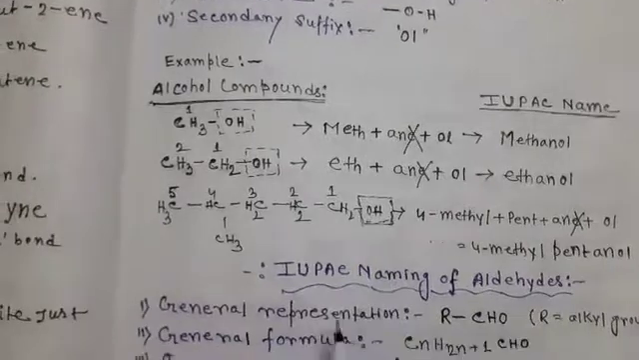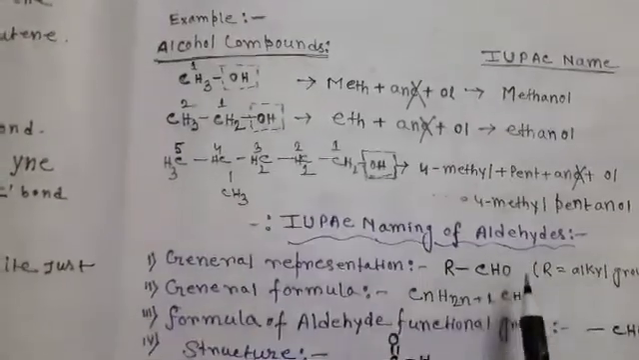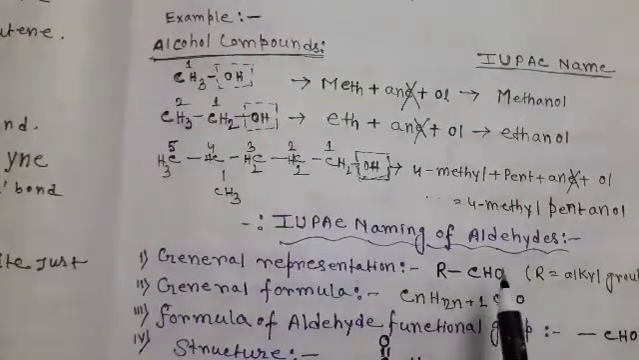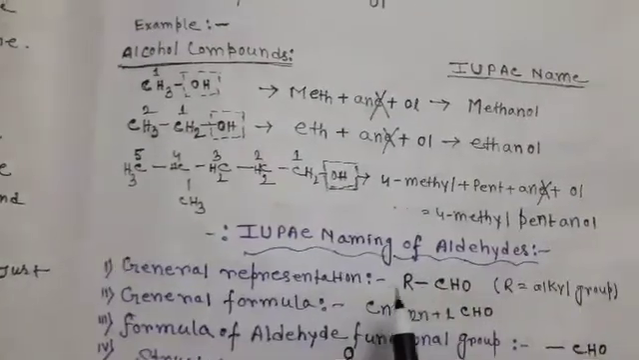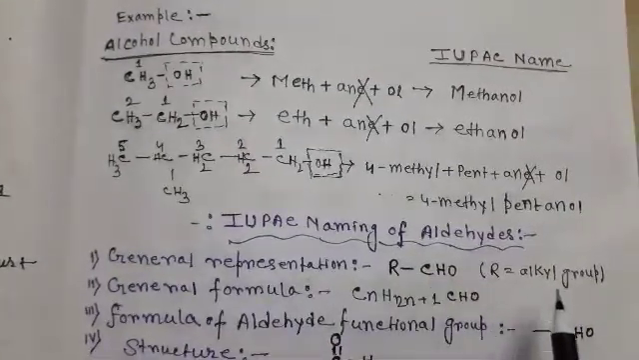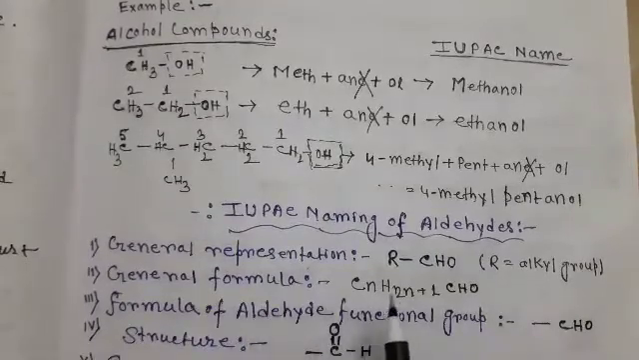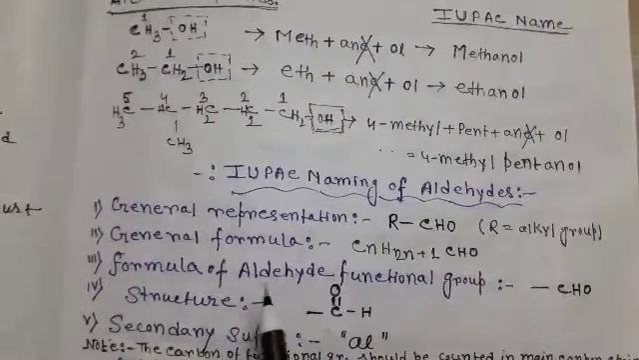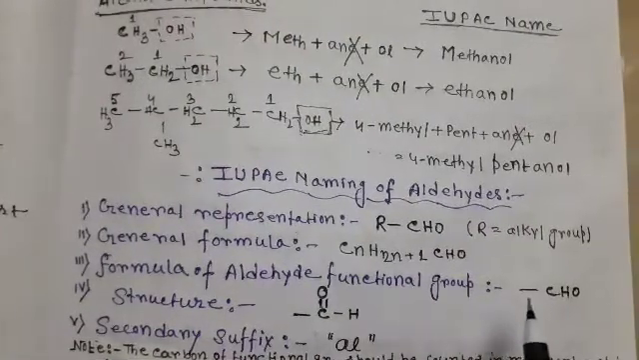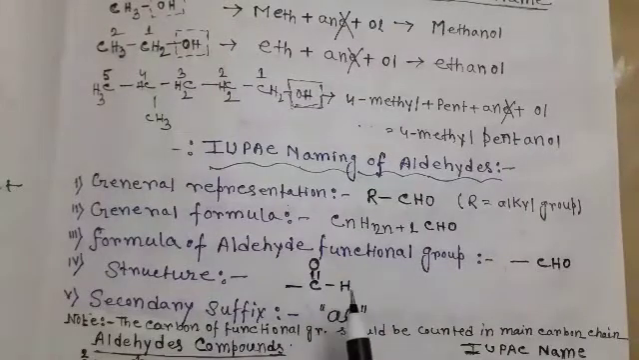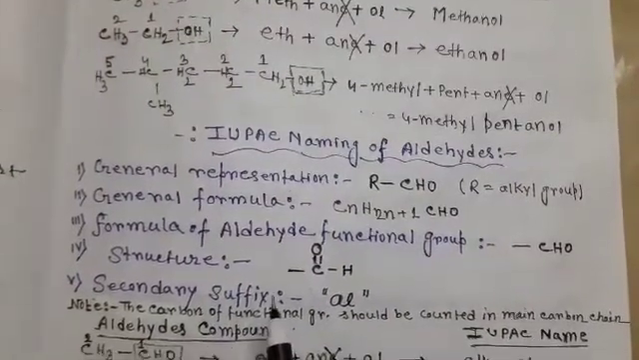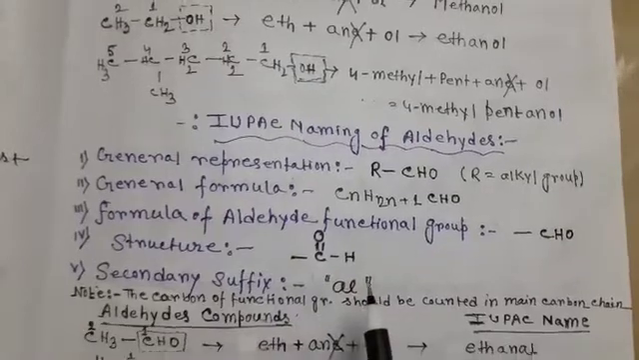Next, IUPAC naming of aldehyde. Aldehyde means it contains a CHO group. The general representation is RCHO. Here R is the alkyl group. The general formula is CnH2n+1 CHO. The formula of the aldehyde functional group is CHO, the structure of the functional group is C double bond O, single bond H, and the secondary suffix is al.